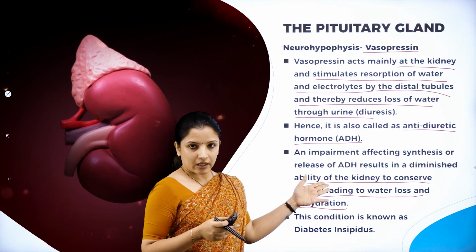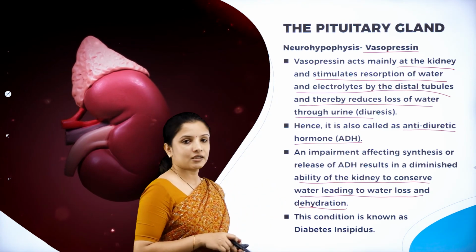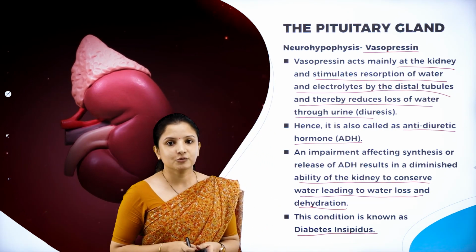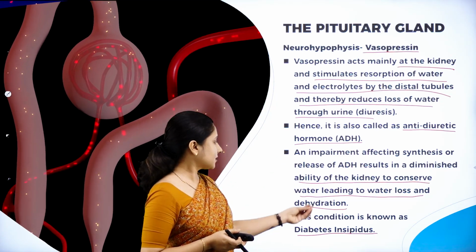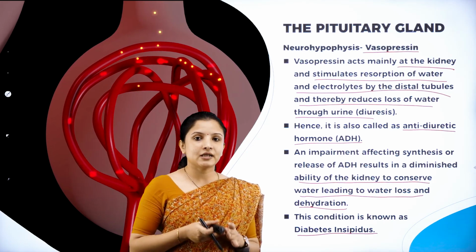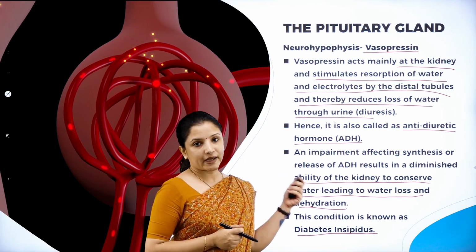So that is why the antidiuretic hormone vasopressin is very, very important. This condition is called diabetes insipidus. So why is vasopressin important? In one word you have to write: in order to prevent diabetes insipidus, this vasopressin or antidiuretic hormone is very important. So this is about vasopressin.